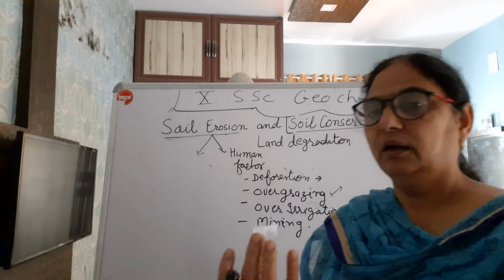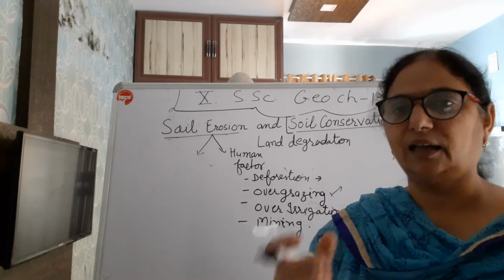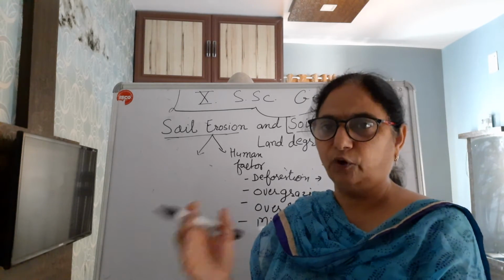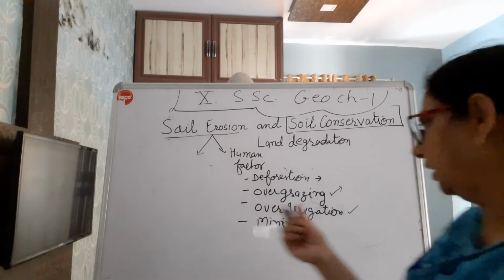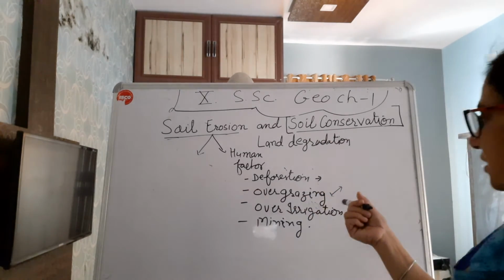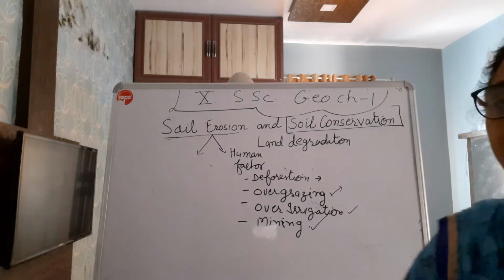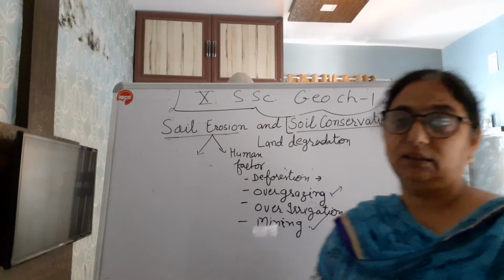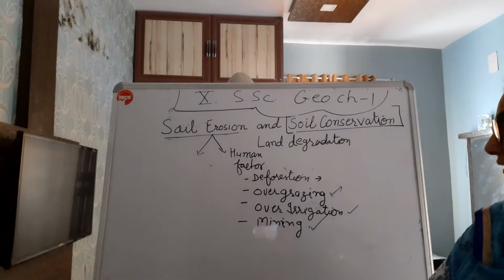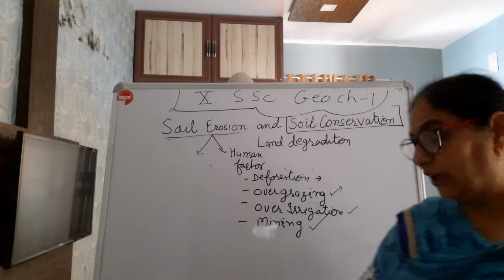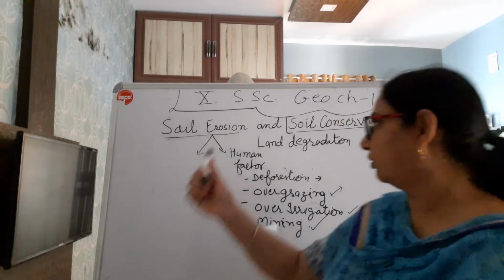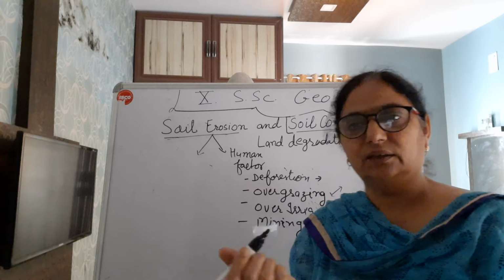It creates some alkaline and saline type of deformity in the soil, in the land. And mining, very important, also very much affects land degradation, or we can say soil erosion, right?